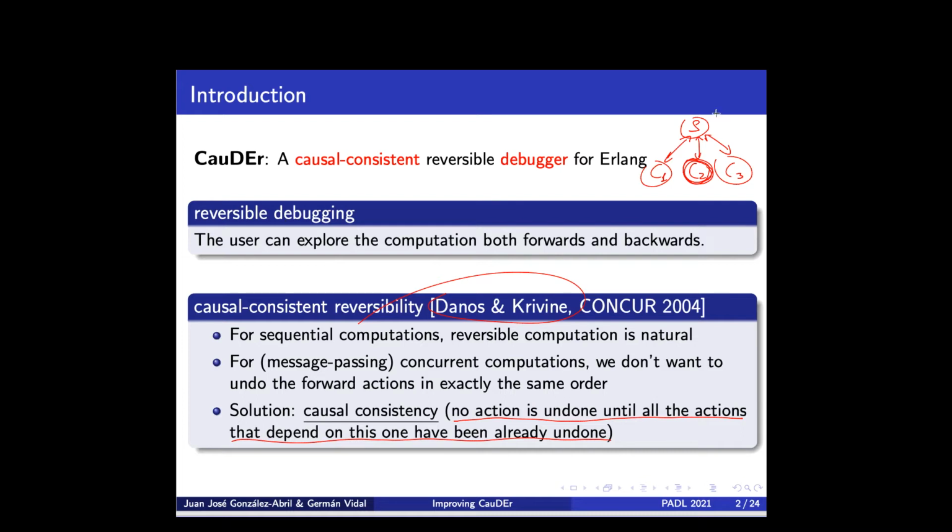Therefore, in the context of the application that I was mentioning before, in this particular computation, we will ask the debugger to only undo the actions of C2 and those actions that depend on the actions of C2. But every other unrelated action will not be considered. And that's very good from the programmer's point of view, because one can focus on the actions of the process that produces some incorrect behavior.